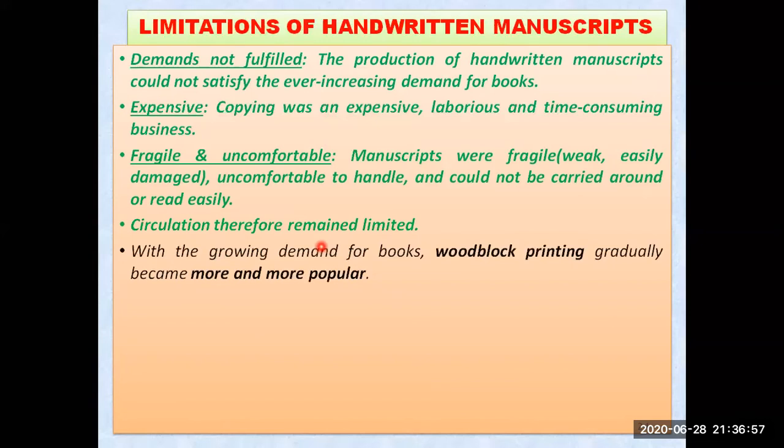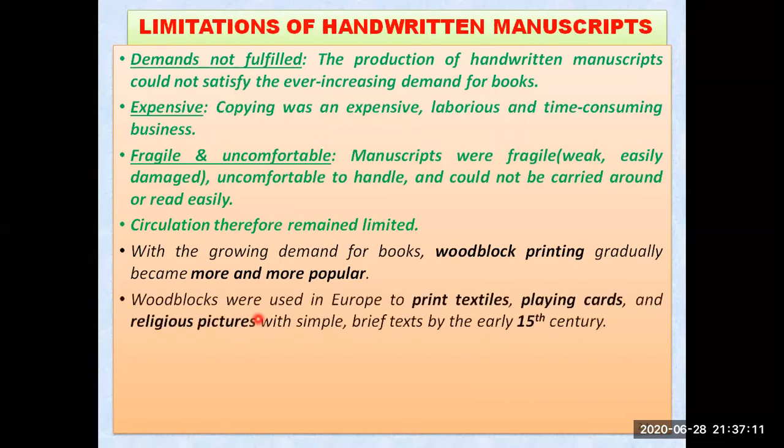And with the growing demand for books, woodblock printing gradually became more and more popular. As the demand for books kept growing, woodblock printing technology was becoming more and more popular. Woodblocks were used in Europe to print on textiles, clothes, playing cards, even religious pictures with simple brief text by the early 15th century. So in the early 15th century, woodblock printing technology was there in Europe, and people were printing on textiles. Religious pictures were also there, but even quicker and cheaper reproduction of text was the need.